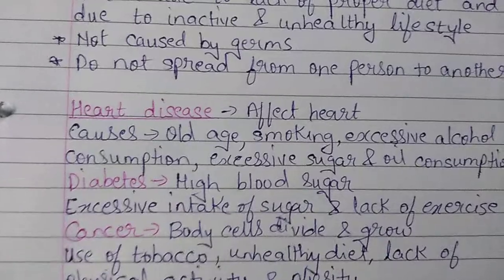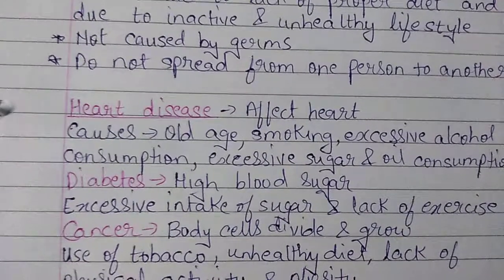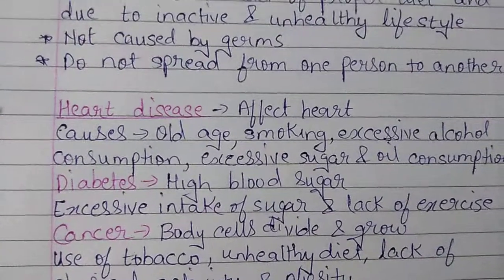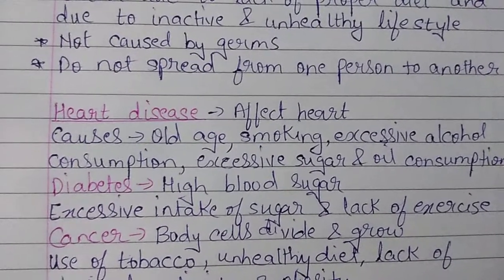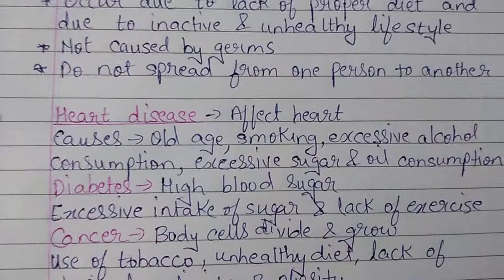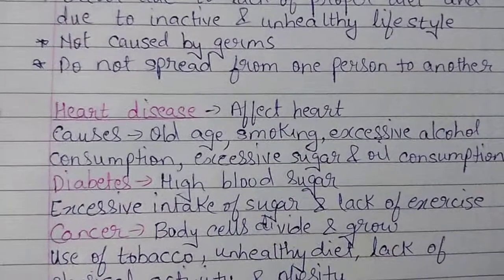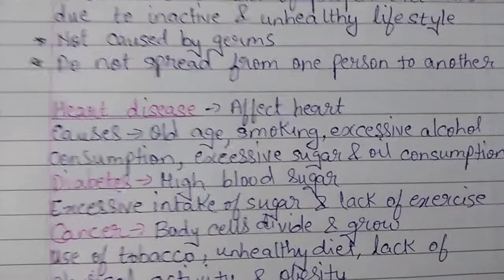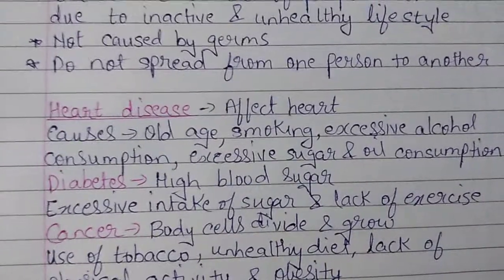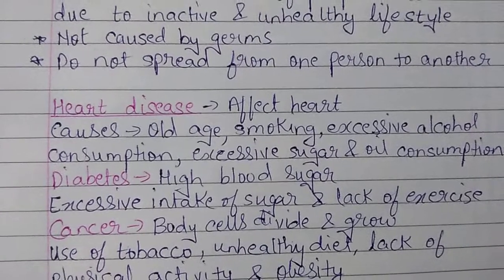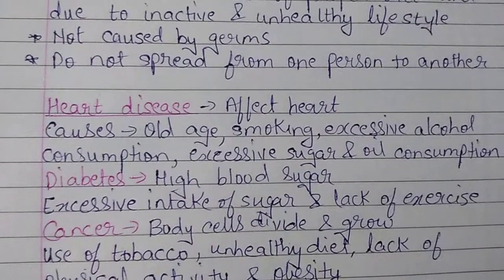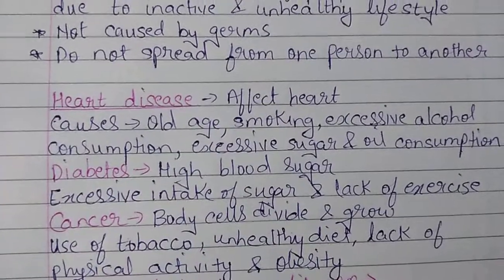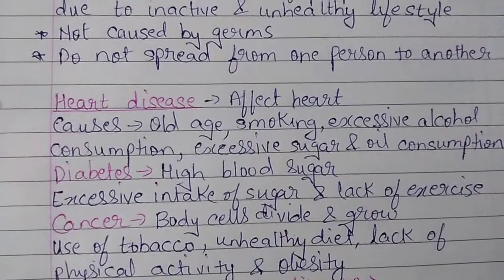Okay, so it is a condition. You cannot say it's a disease, it's a condition in which the patient suffers from high blood sugar. The sugar levels in the blood increase. In many cases, it is caused by excessive intake of sugar. When we take food which has excessive sugar, such food causes the sugar levels to increase. Also, lack of regular exercise. If we are not exercising regularly, the body has to exercise as well.